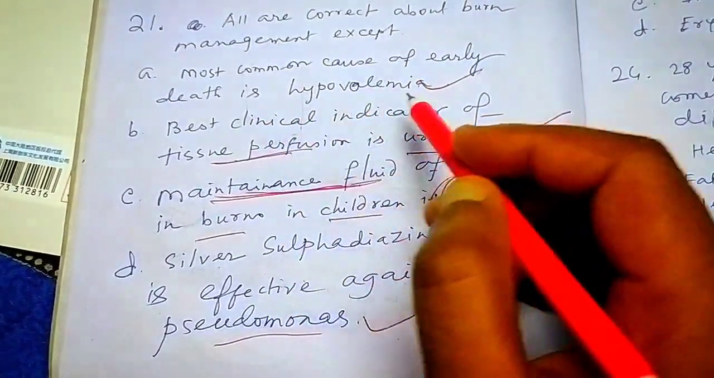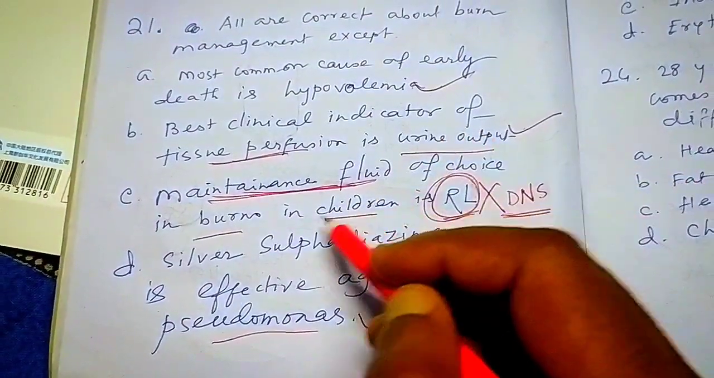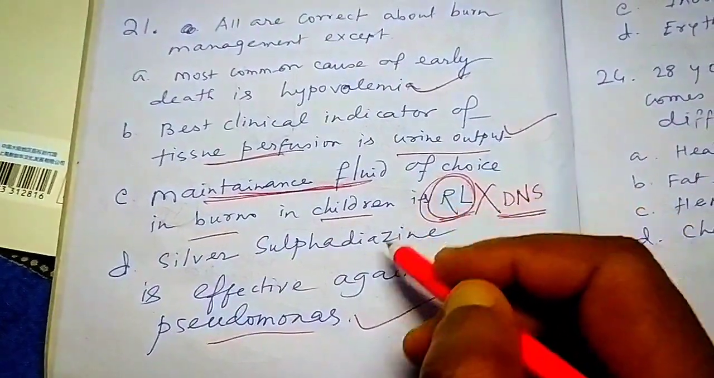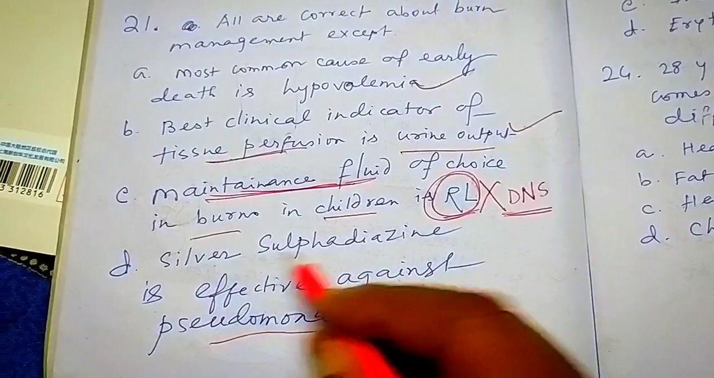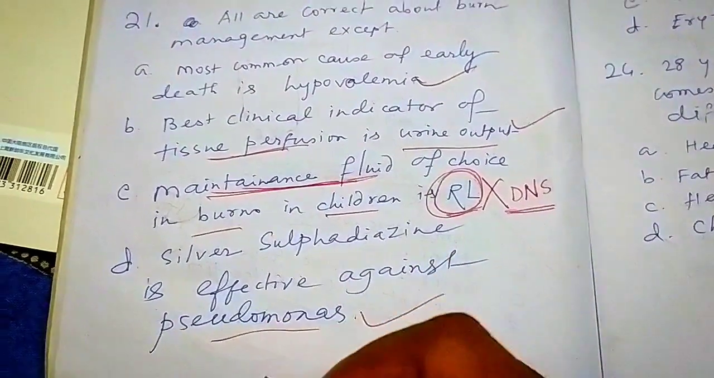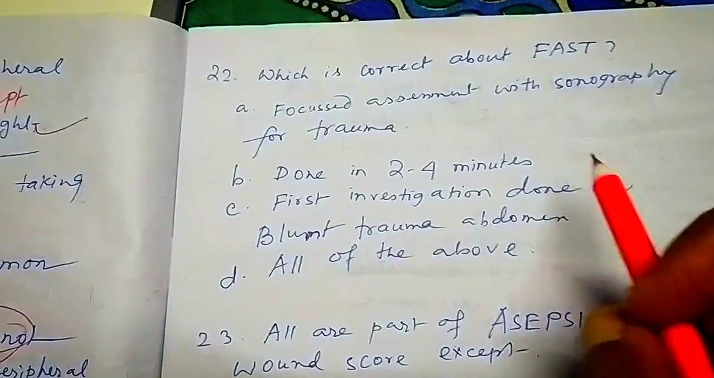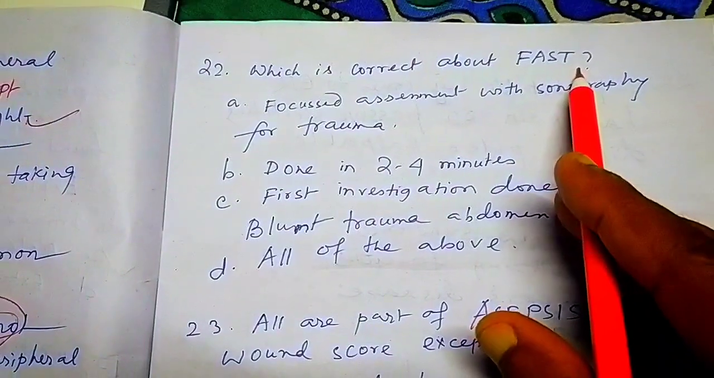Most common death in case of the burn is hypovolemia. Tissue perfusion we measure with the help of urine output. Maintenance fluid of choice is DNS, and silver sulfadiazine is effective against Pseudomonas. Correct. Next question. Which is correct about FAST?